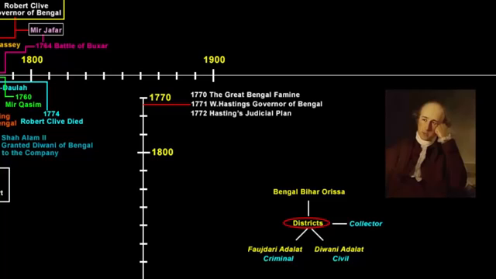There was a constant loot going on. The change in the judicial system in 1772 to some extent brought back the confidence of the people in the government and the justice which they once had under the Nawab rule. But even this plan had a big defect. There were actually two huge defects in Hastings' plan. One was that now the collector acted as the administrator, the judge and the magistrate. If you see, too much power was given to a single official.